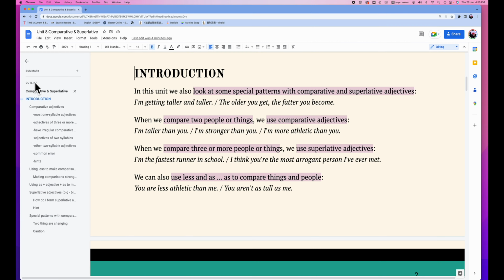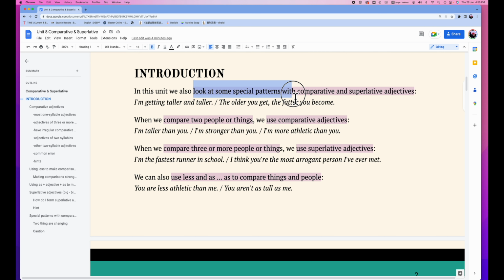So, when do we use comparatives and when do we use superlatives? For comparing two different things, when we want to find if one of them has a higher level of an adjective than the other, then we use comparative. Let's take a look. Introductions.